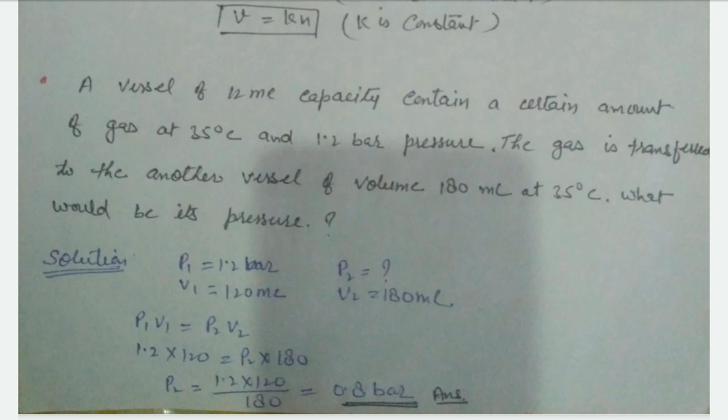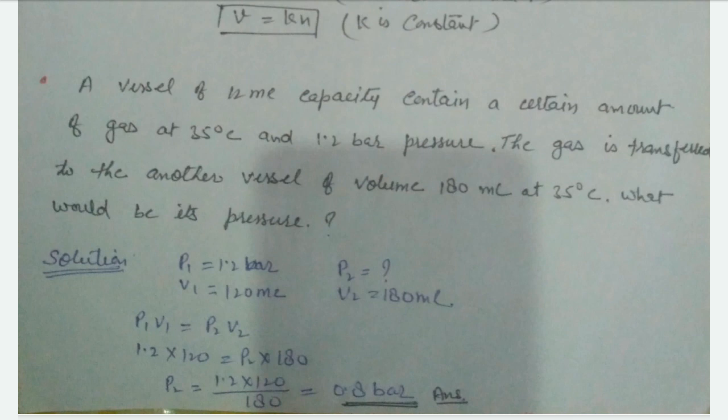First of all, you see in this numerical, the temperature is 35 degrees Celsius and the other vessel is also 35 degrees Celsius. It means temperature is constant, and the relation between pressure and volume is obtained in Boyle's law.